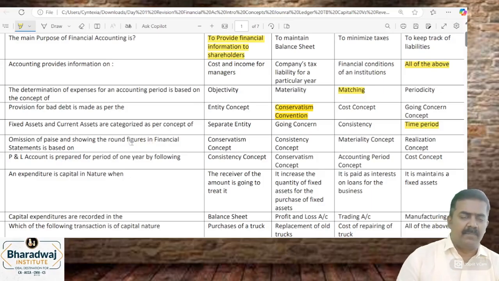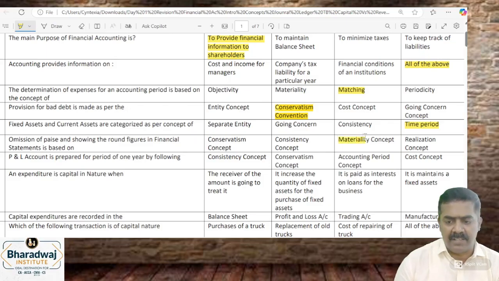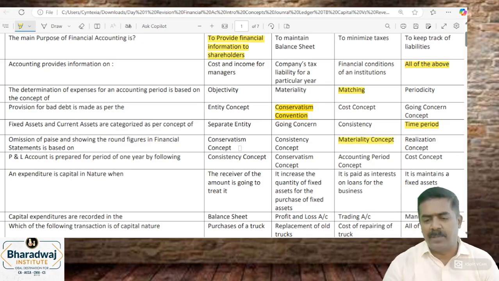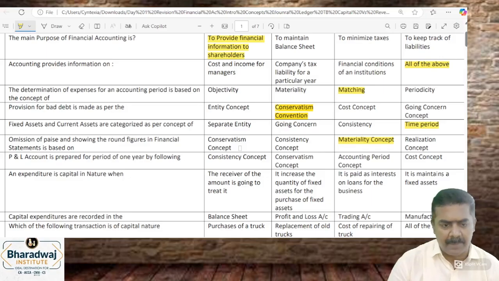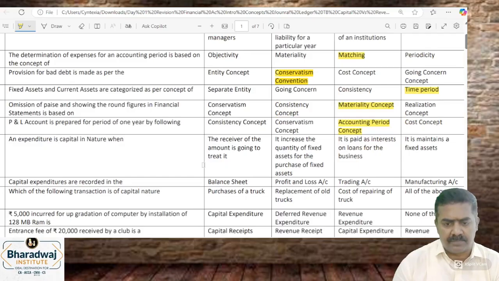Omission of paise. 500.28, and we eliminate the 0.28, right? Looking at materiality, the 28 paise is not material, so ignore. P&L account is prepared for a period of 1 year, by following which one? Accounting period concept.